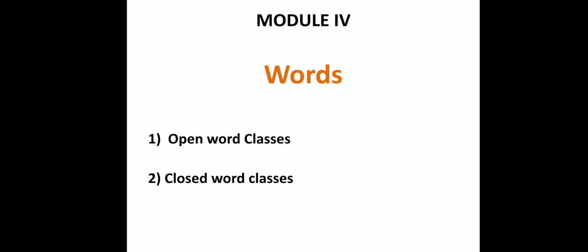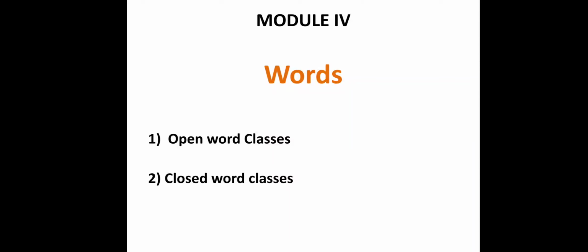After this module there is one more unit called words, and there are 2 important aspects we are going to talk about: open word classes and closed word classes. As per traditional grammar we have discussed the parts of speech. There are 8 types of parts of speech, but as per structural grammar we are going to discuss words with a new perspective, and that perspective is how words are divided into open word class and closed word class. We are going to discuss this here.